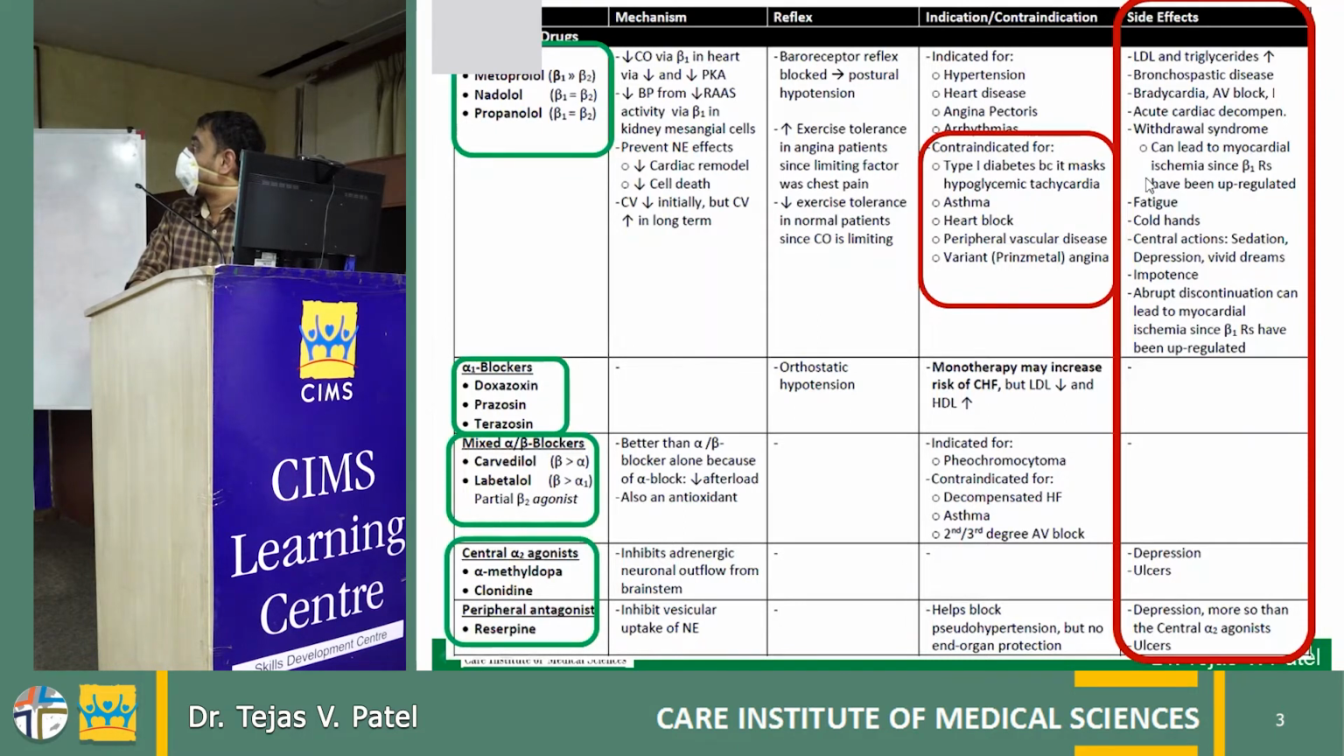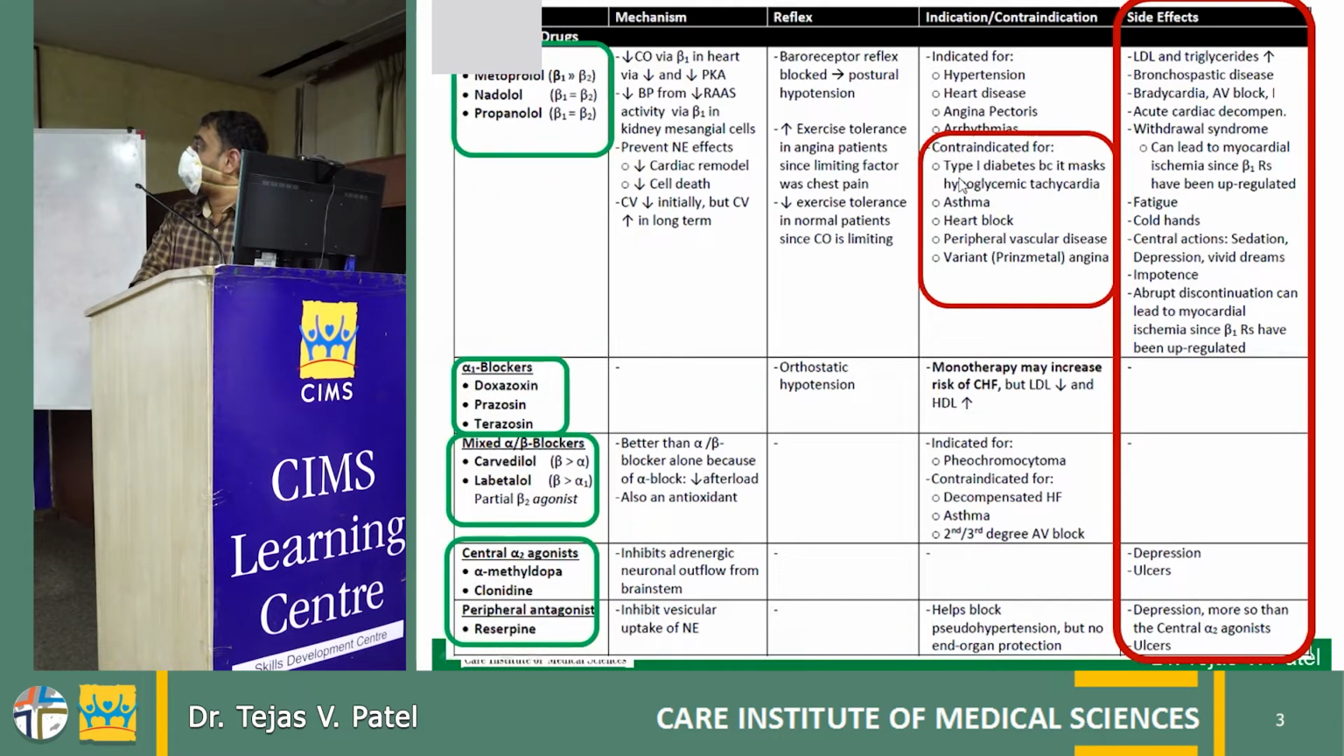Fatigue, cold hands, this is all because of its peripheral arterial effect. Central actions, side effects like sedation, depression, vivid dreams sometimes. Impotence is again a common side effect with the beta blockers, and abrupt discontinuation can lead to myocardial ischemia, as I mentioned to you, because of the up titration of the beta-1 receptors.